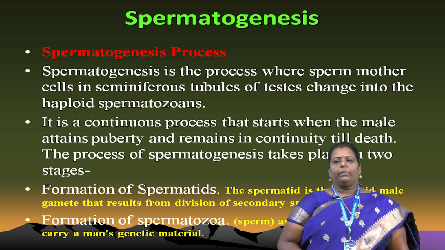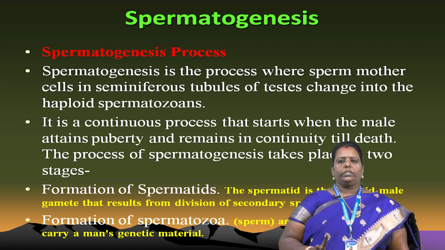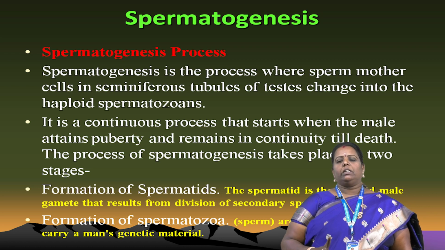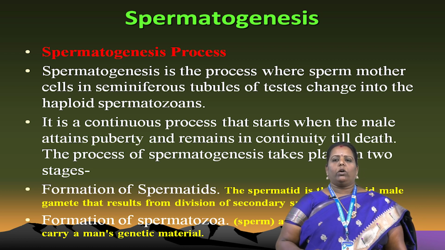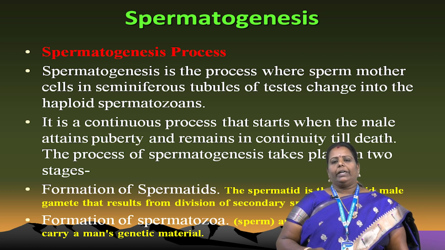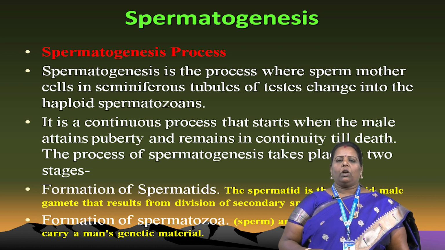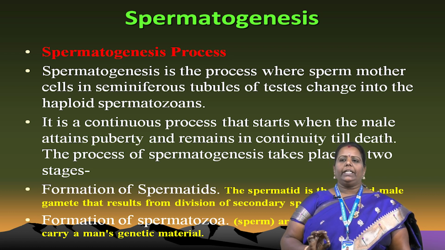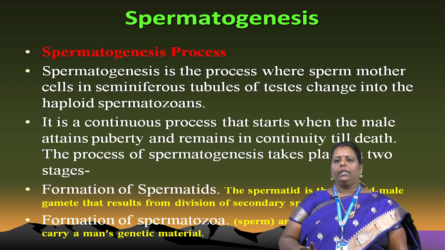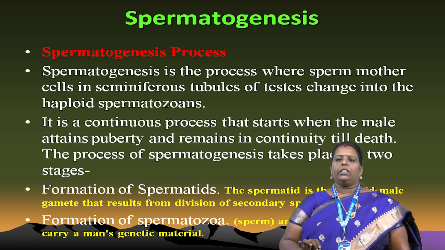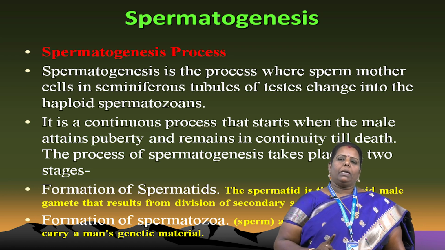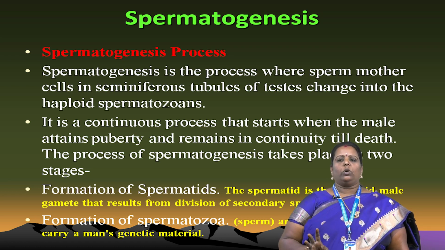The process of spermatogenesis takes place in 2 stages. One is the formation of spermatid, another one is the formation of spermatozoa. What is meant by formation of spermatid? You just have to know it. The spermatid is a haploid male gamete that results from the division of the secondary spermatocyte, not the primary spermatocyte. In the primary spermatocyte, 2N still occurs.